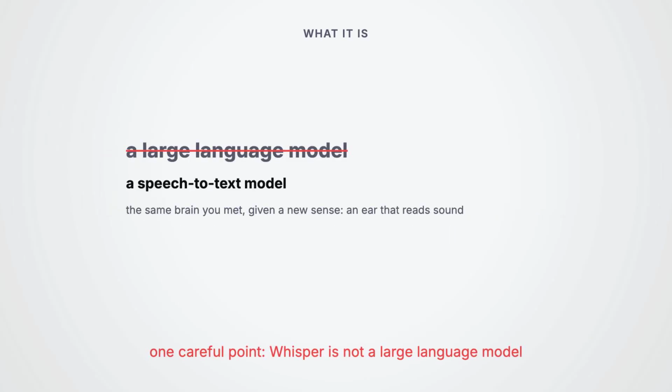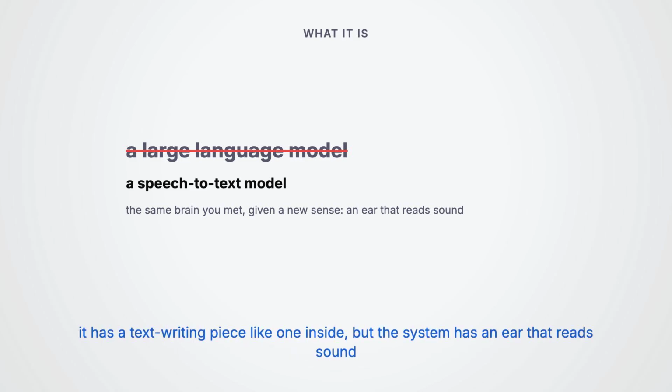One careful point we will reuse. Whisper is not a large language model. It contains a text-writing piece that works just like the inside of one, but the system as a whole has an ear that reads sound. So it is a speech-to-text model, the same brain you already met, given a new sense.